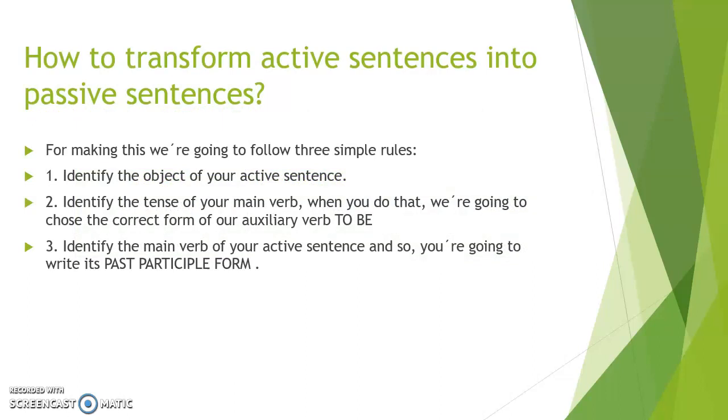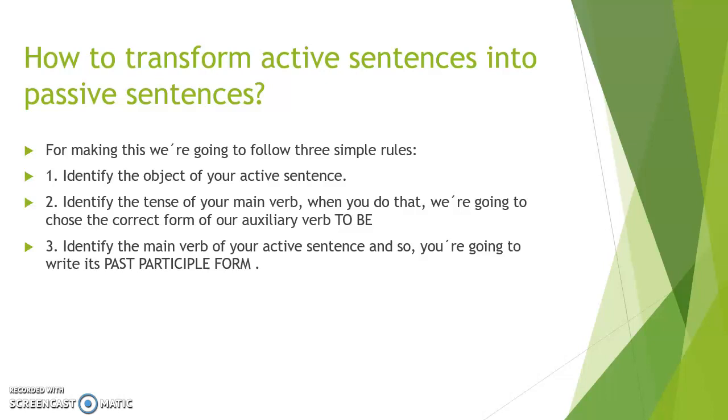And how are you going to transform your sentences from active form into passive form? It is going to be very easy, and I am going to summarize this process of transformation in 3 simple rules. Rule number 1 is that you have to identify the object of your active sentence, that, as I was telling you, is the thing or the person or the place or whatever where the verb has an effect.